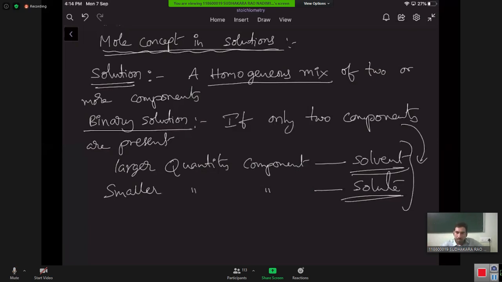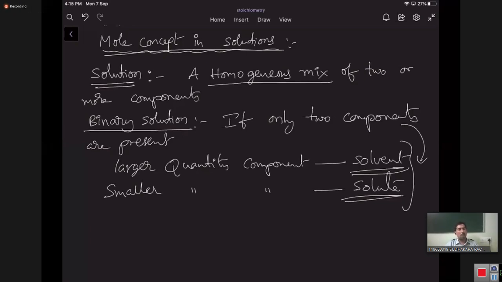Sir, when an acid and a base react, a salt is formed. Can we call that a solution? Yes, it is a solution. A homogeneous mixture of two or more components is a solution.